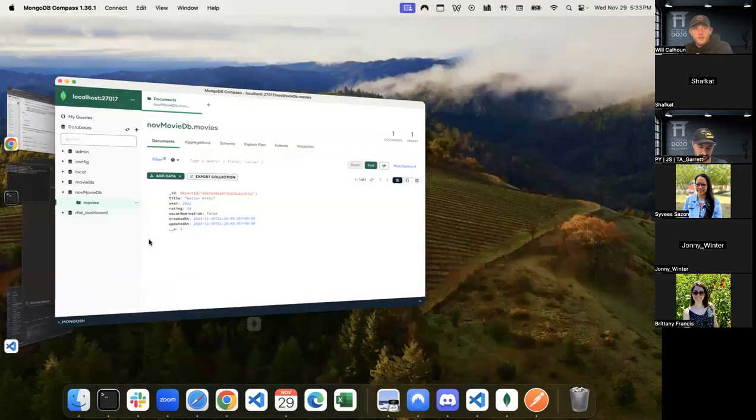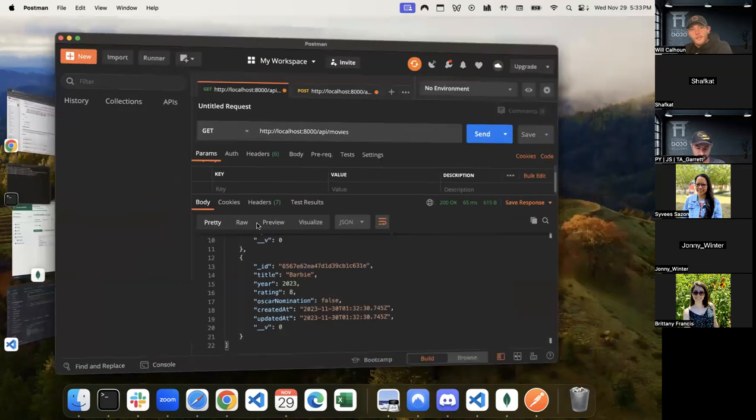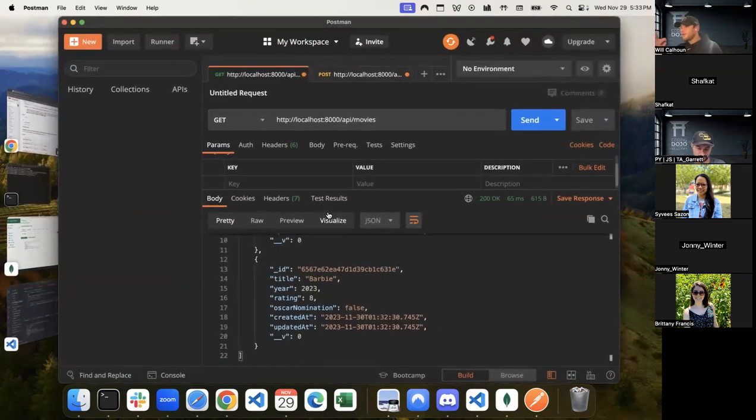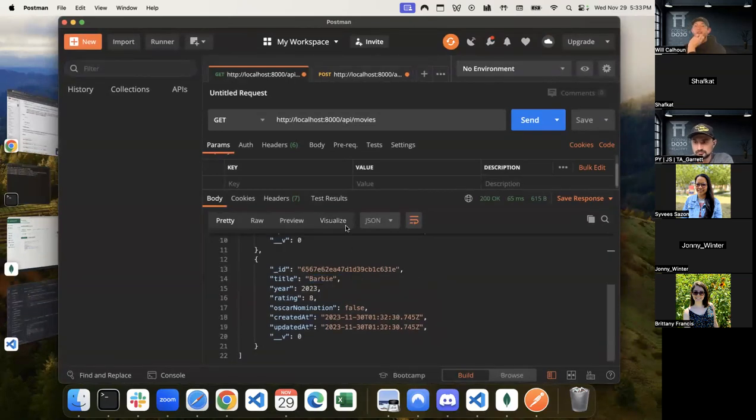It just looks like this tool, I love it, is a little bit slow. Okay. But regardless, by using Postman, we're able to see that we now have 2 movies here. We have Barbie with this ID, and we've got Walter Mitty. Let's do one more movie.